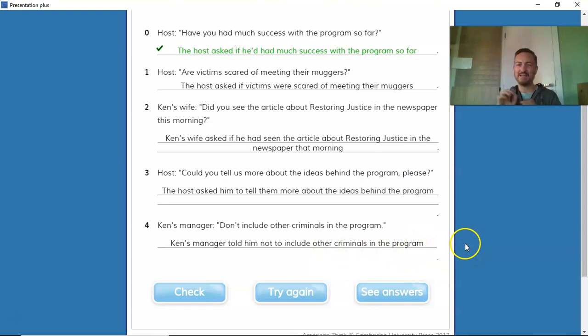Okay, so there are lots of details that you have to change. But imagine that you are reporting what someone said. And then you have to think about the rules of the second video about reported speech. That you have to change the tenses. Okay, present becomes past, can becomes could, etc., etc. And here we have to use the correct statement order and use the verbs asked, if, or told, to or not to. Okay? I hope you